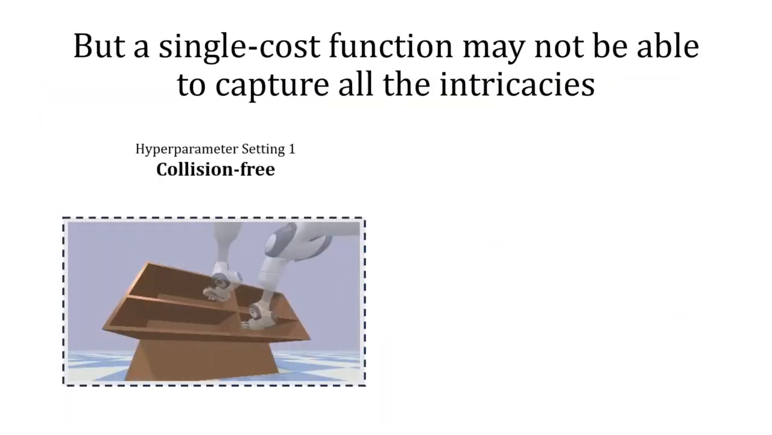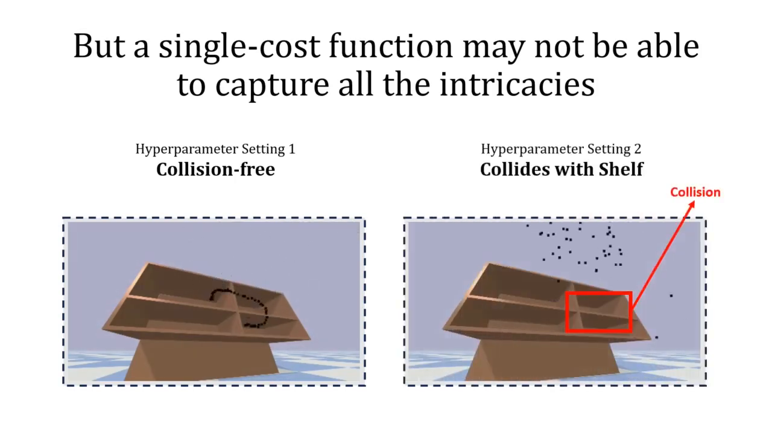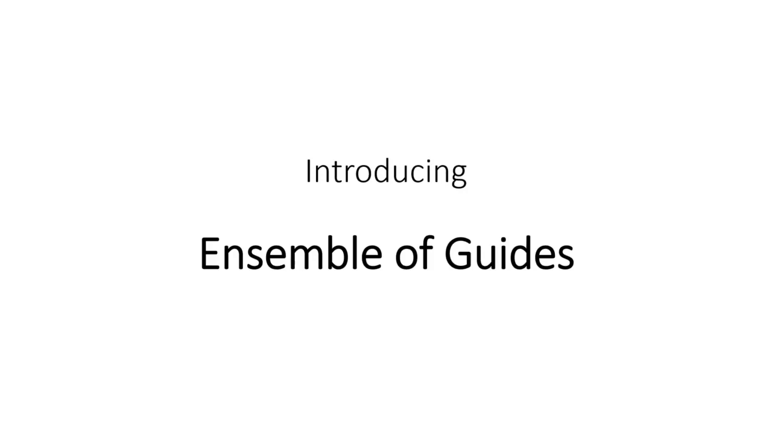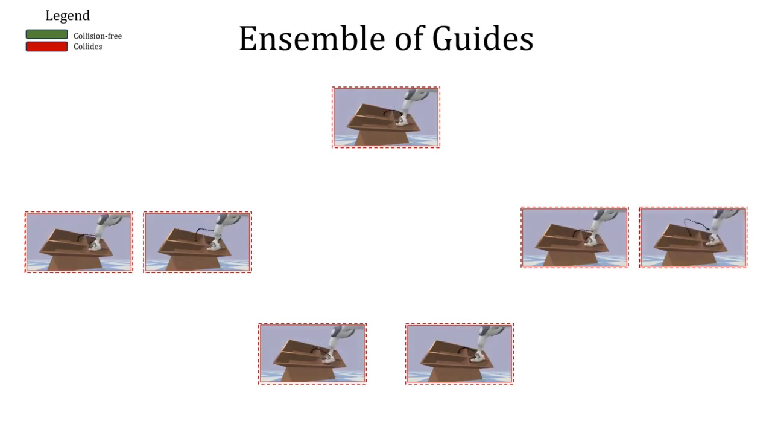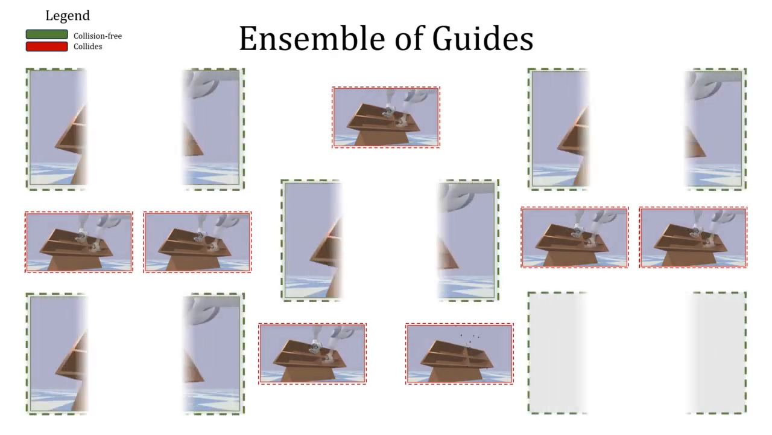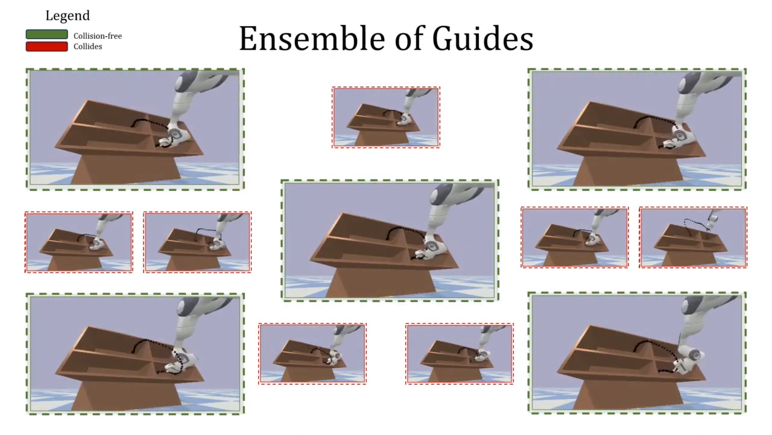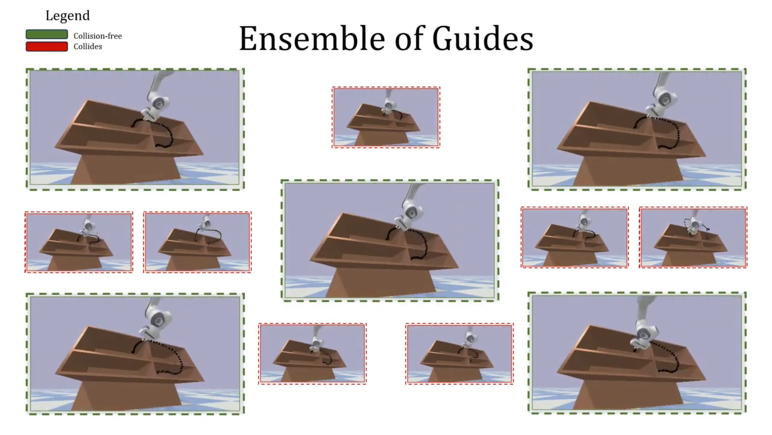However, as shown here, like classical planners, relying on a single cost function or a fixed set of hyperparameters for our guide may prove inadequate in accommodating the nuances that vary with different scene settings and arrangements. Therefore, we propose ensemble-of-costs guidance, in which we use multiple cost functions to guide the diffusion. This approach allows us to concurrently account for all possible intricacies across the scenes, significantly enhancing the overall success rate,